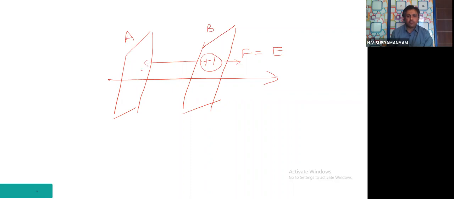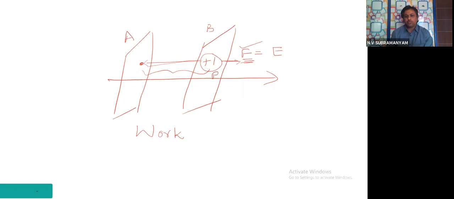From where to where have I moved? From the point P to this point. That means I am moving against the electric field. To move against the electric field, I have to do some work. The force required must be at least equal to this value, or else the charge cannot move.